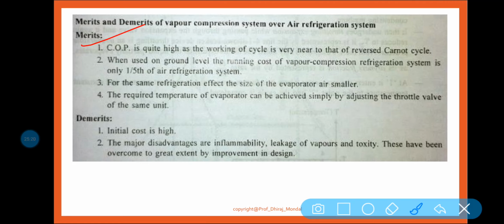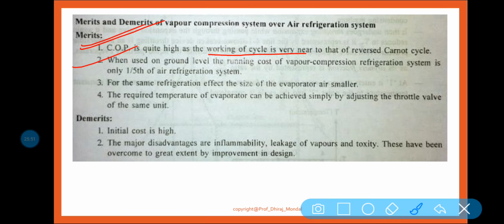The COP is quite high as the working of the cycle is very near to that of the reverse Carnot cycle. Not very high, but the COP is comparatively high because it is near to the reverse Carnot cycle. Already I have discussed the reverse Carnot cycle.